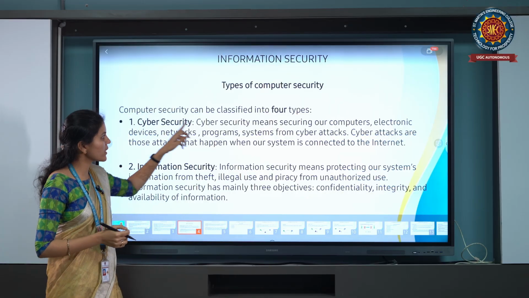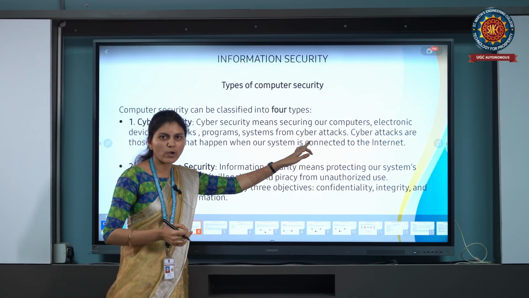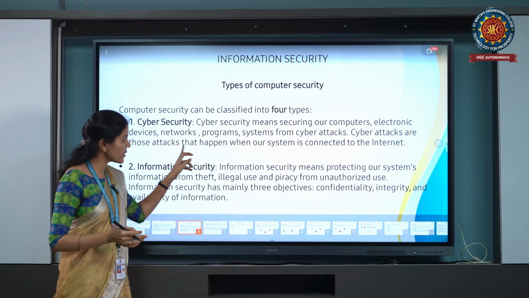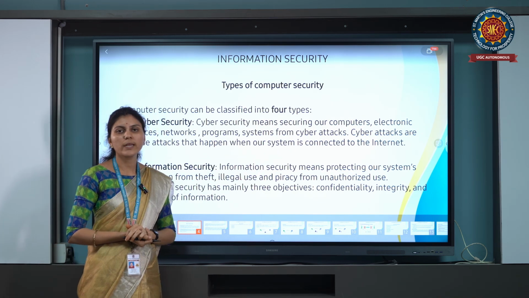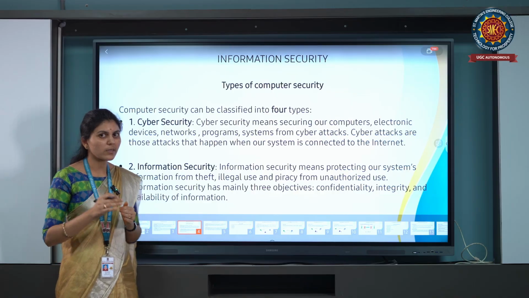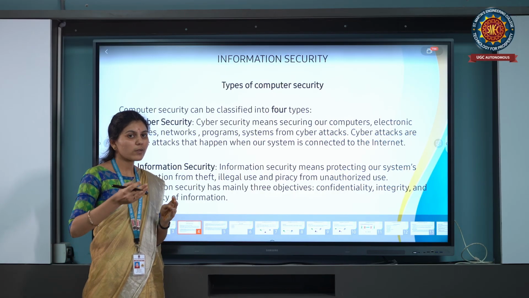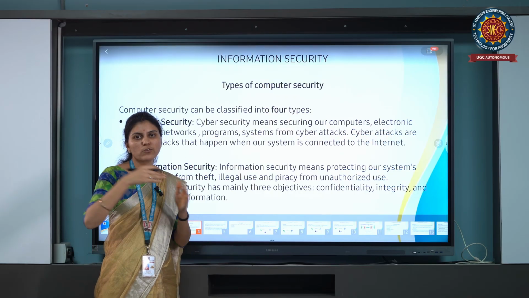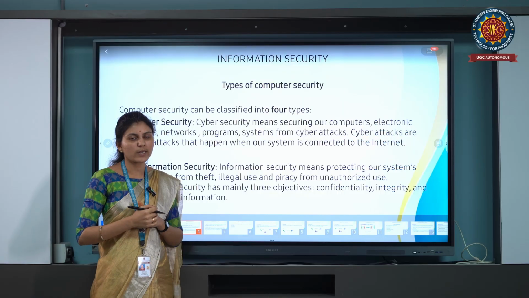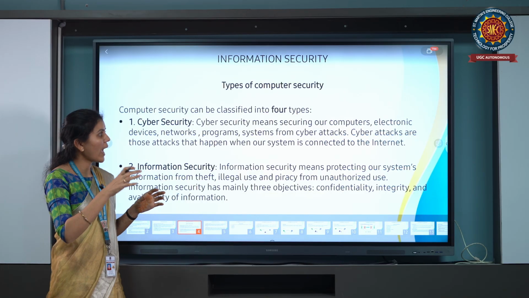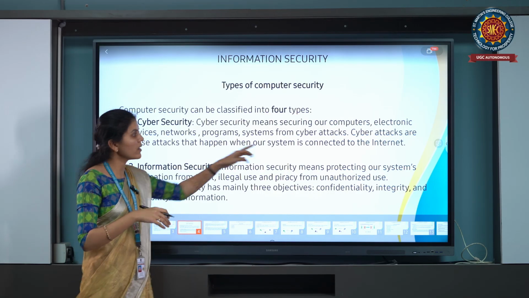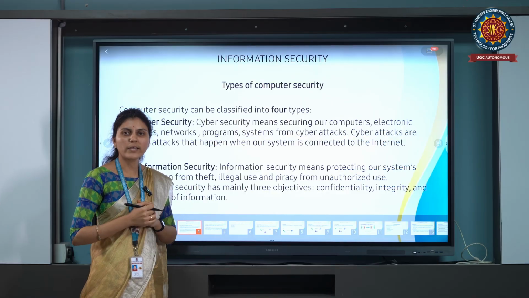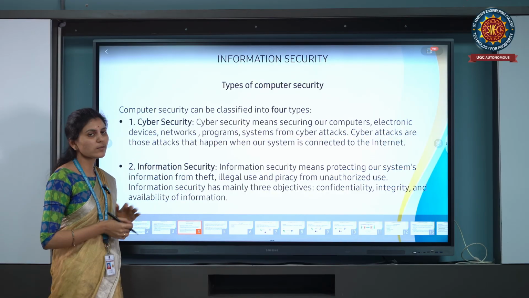Cyber security is just providing security to our computers. The attacks are those that happen when our system is connected to the internet, whenever we are sending information from one place to another with the help of the internet. At that time, hacking is done, and that is called a cyber attack. So cyber security means providing security.